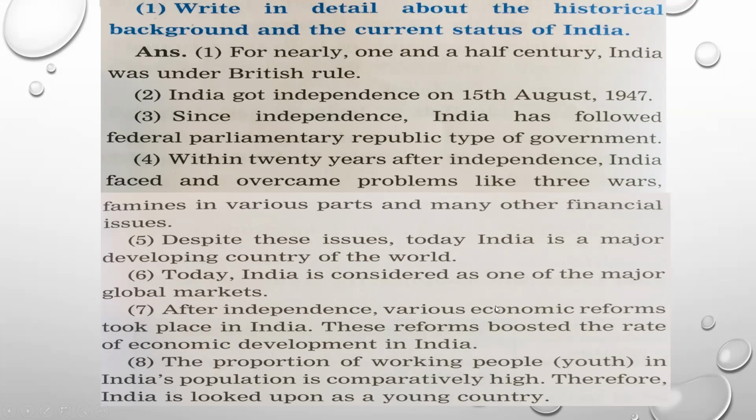After independence, a number of economic reforms, meaning good changes, took place which helped bring about economic development in India. We have also discussed that the proportion of youth, that is working people, in India is very high as compared to children and old people. That's why our country is called a young country.